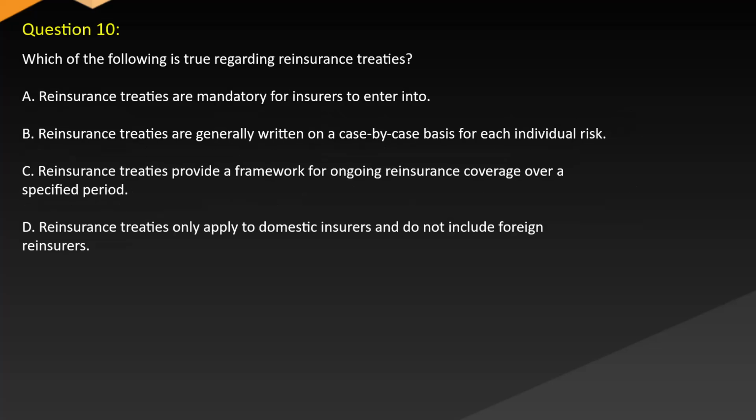Question 10. Which of the following is true regarding reinsurance treaties? A. Reinsurance treaties are mandatory for insurers to enter into. B. Reinsurance treaties are generally written on a case-by-case basis for each individual risk. C. Reinsurance treaties provide a framework for ongoing reinsurance coverage over a specified period. D. Reinsurance treaties only apply to domestic insurers and do not include foreign reinsurers.